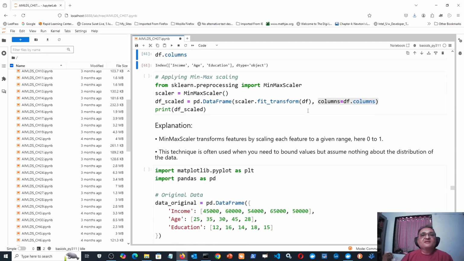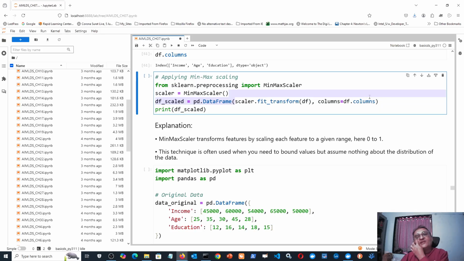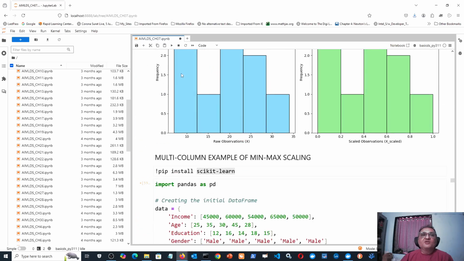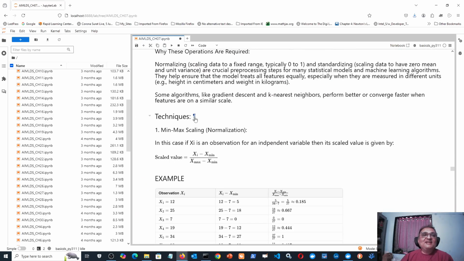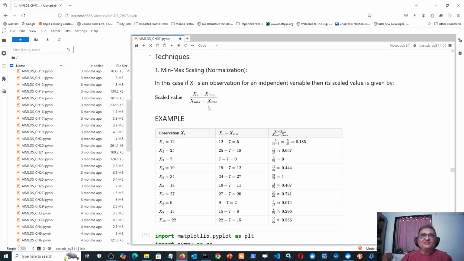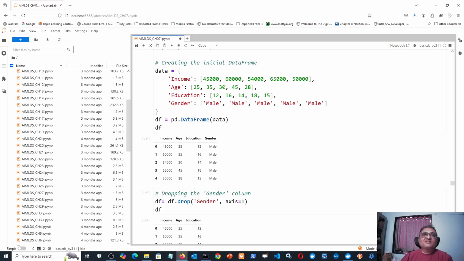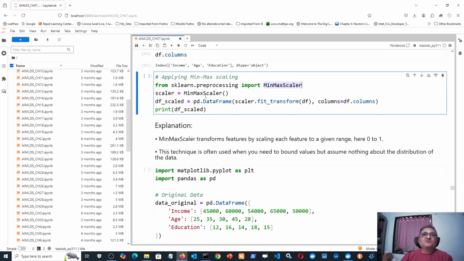So this line is very important, because you are seeing it for the first time. There are only 2 steps, and this is min-max scaler for normalization, but for standardization the steps are identical. The only thing is the name changes: instead of min-max scaler, it is standard scaler. So first you create a scaler object and then apply it to all the columns of the data frame, using scaler.fit_transform. The data frame is the argument, and the columns to include are df.columns. Let us print the scaled data frame.